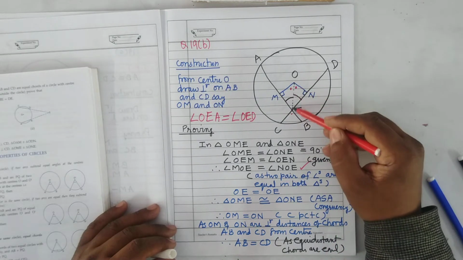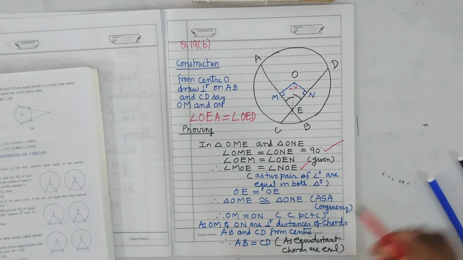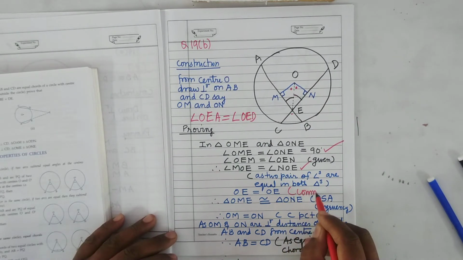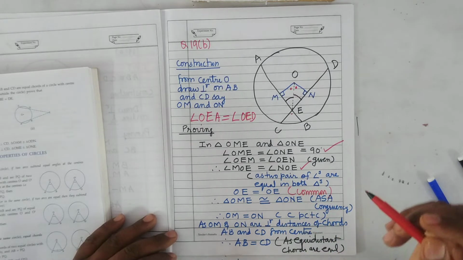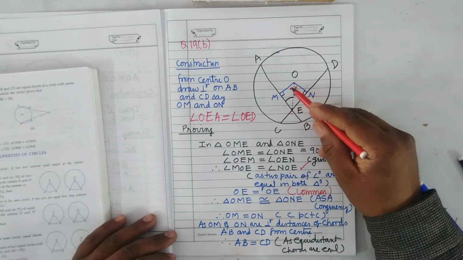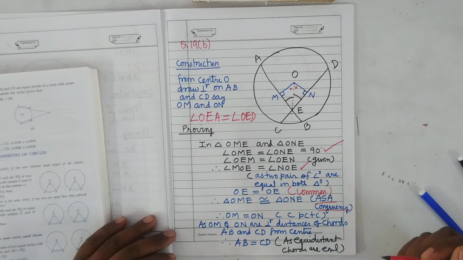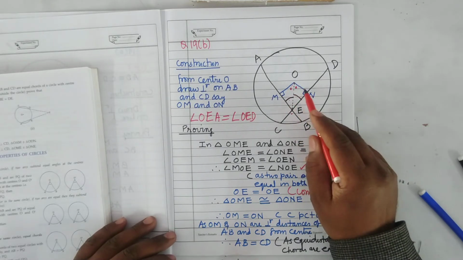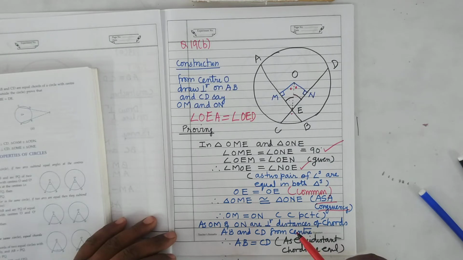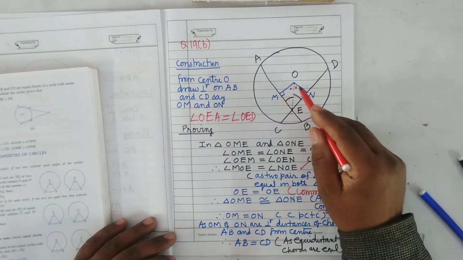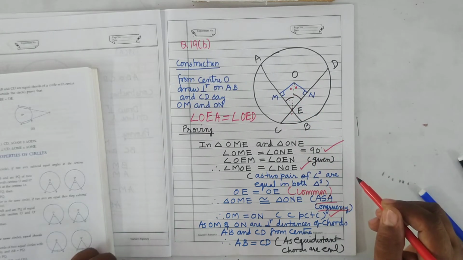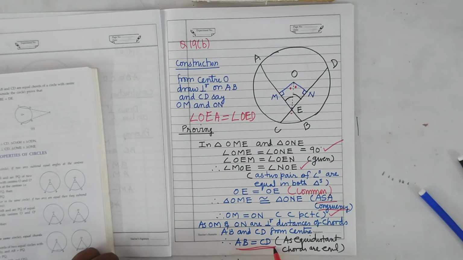Now you can see here OE is common in both the triangles. Therefore, both the triangles are congruent by angle side angle congruency. By ASA congruency, they are congruent. And since they are congruent, OM will be equal to ON by CPCTC. And as OM and ON are the perpendicular distances from the center, therefore chord AB will be equal to chord CD, because the theorem is equidistant chords are equal in length.